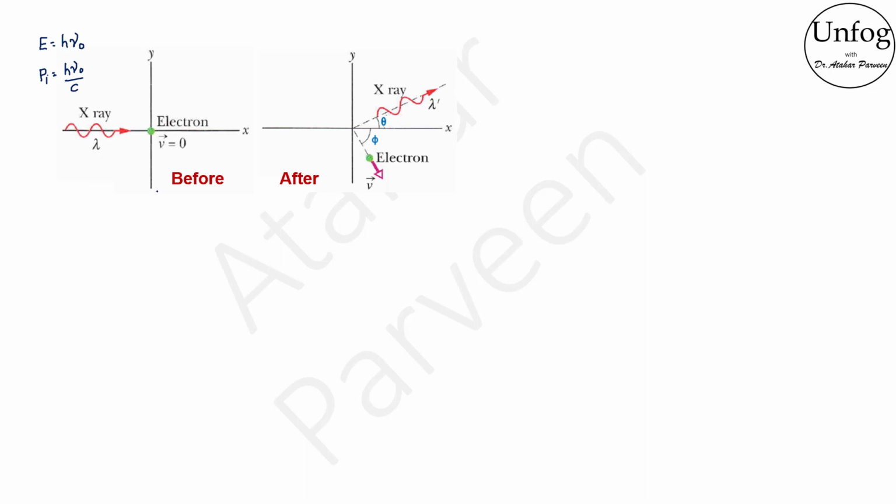Let the direction of the incoming photon be along the x-axis. After scattering, the photon moves along a direction making an angle theta with the x-axis, while the scattered electron moves with angle phi with the x-axis. Let the magnitude of the momentum of the scattered electron be Pe, while that of the scattered photon be Pf. As momentum is a vector, we can resolve it into horizontal and vertical components by applying the principle of conservation of momentum, which says that momentum lost by the photon is equal to momentum gained by the electron.